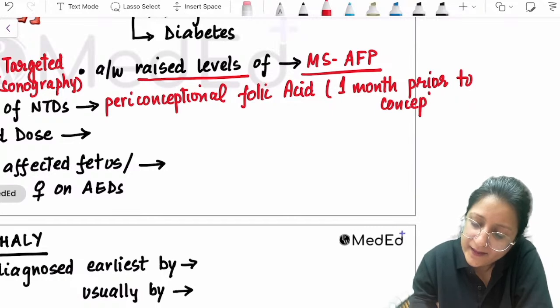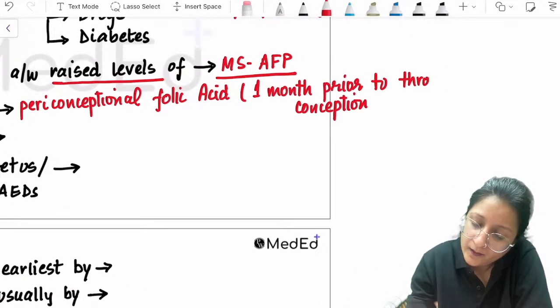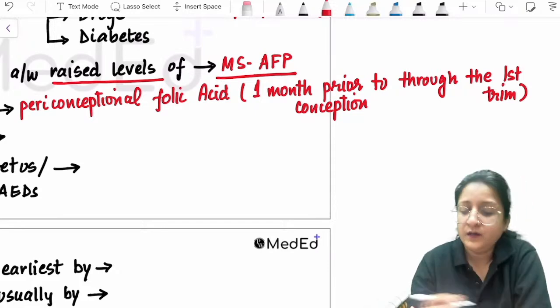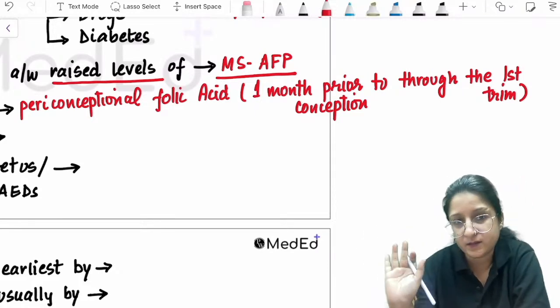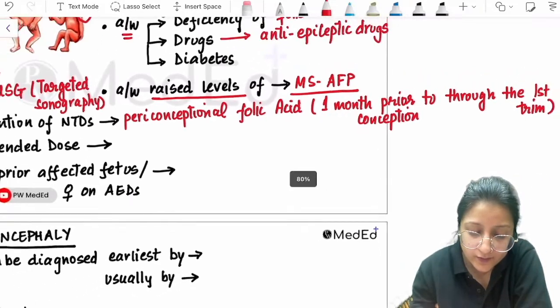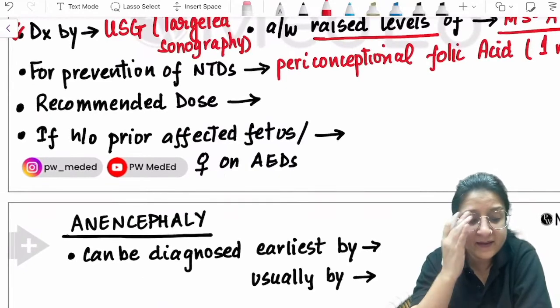And then she is going to continue till the first trimester is over. So 1 month prior to conception, and through the first trimester. That is what we are going to give for prevention of neural tube defects. Then they ask you, what is the recommended dose?